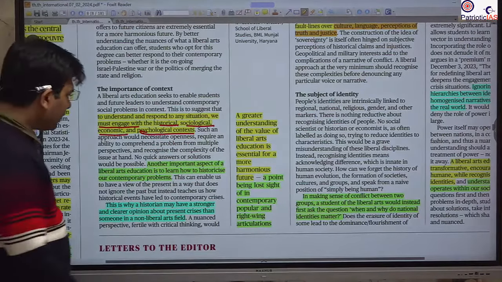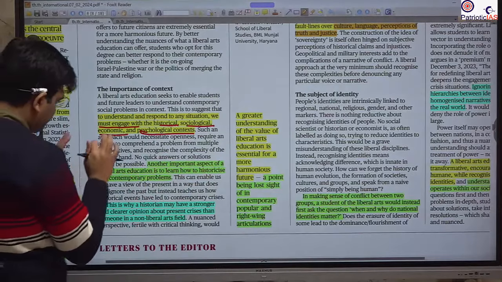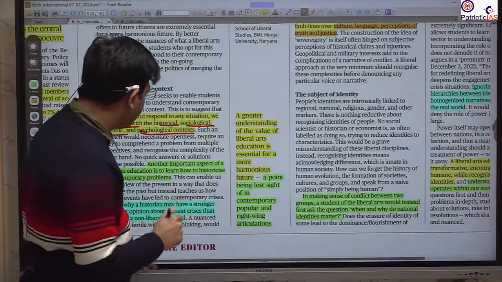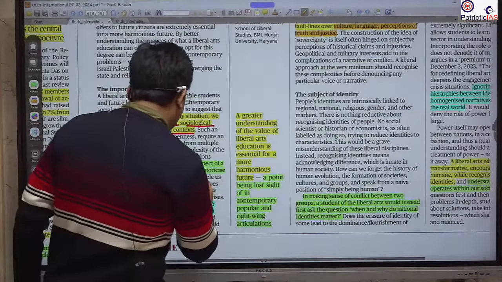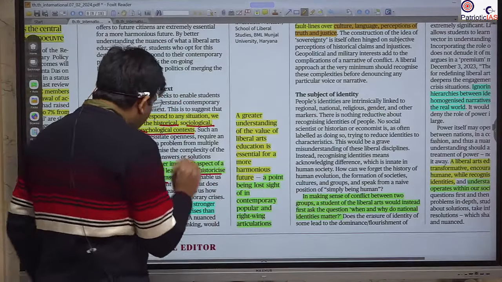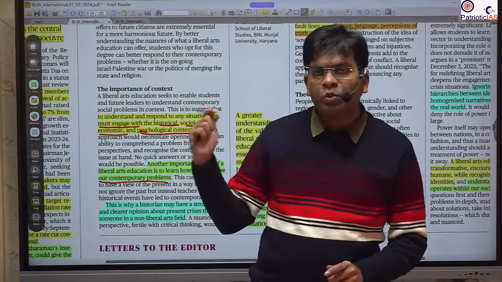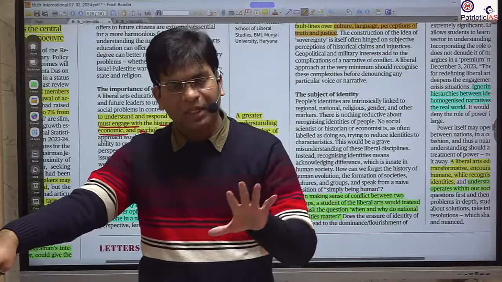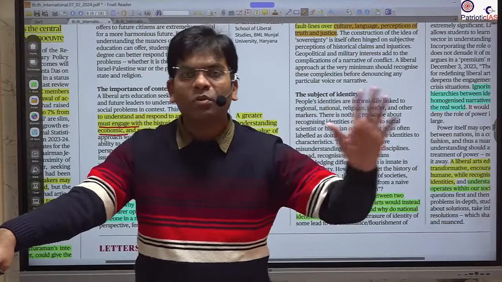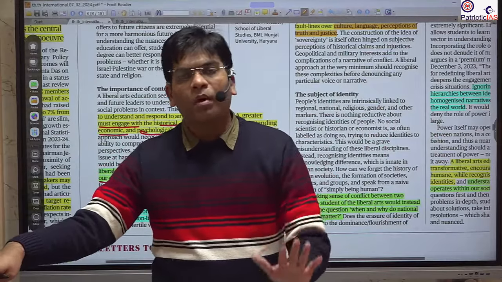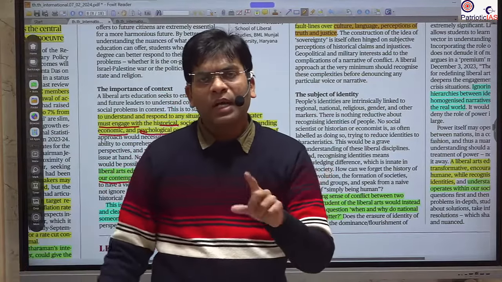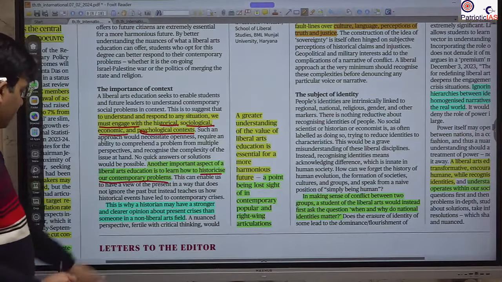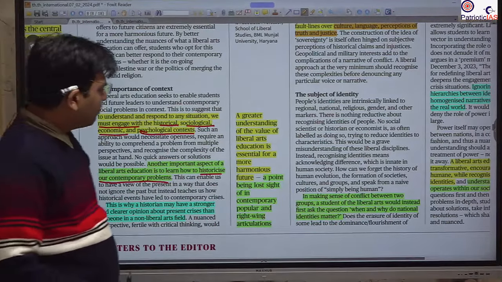Another important aspect of this thinking is that whenever you try to know any events, you should learn how to historicize our contemporary problems. For example, whatever is going on in Manipur, if you try to understand it only in the current context, you will not be able to, but whenever you go into the historical perspective, or whatever is going on between Israel and Hamas, you must enter into the historical perspective, and that brings more clarity.